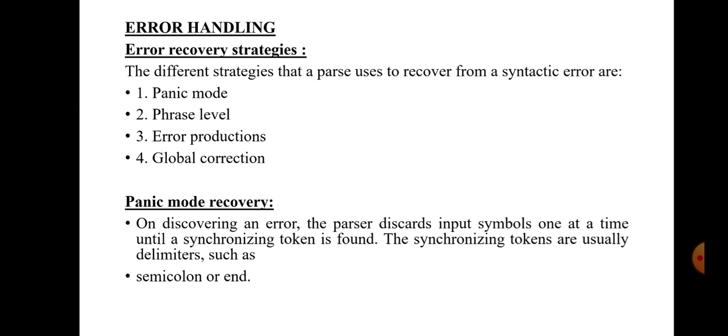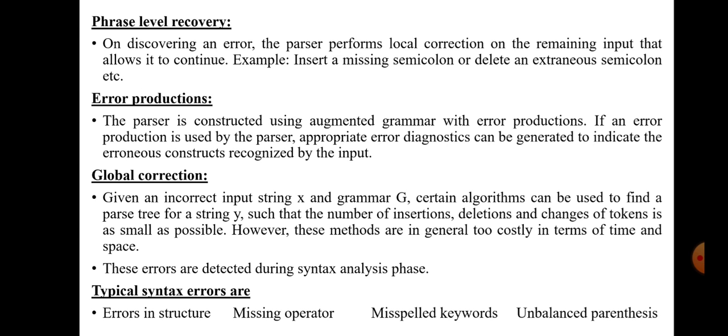Some of the error recovery techniques in the error handler are: panic mode recovery, phrase level recovery, error productions, and global correction. In panic mode recovery, the parser discards input symbols until it can find a well-formed token. In phrase level recovery, the parser performs a correction on the remaining input that allows it to continue. For example, we can insert a missing semicolon or delete an extraneous character in a token.